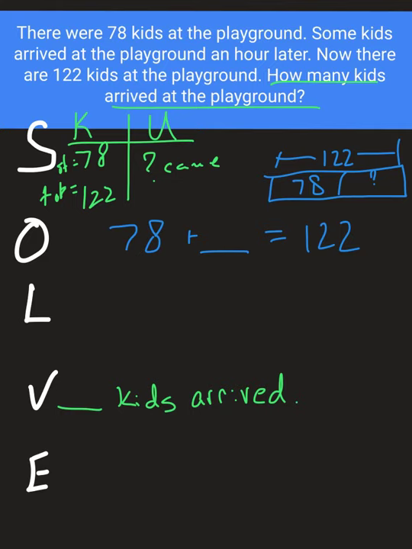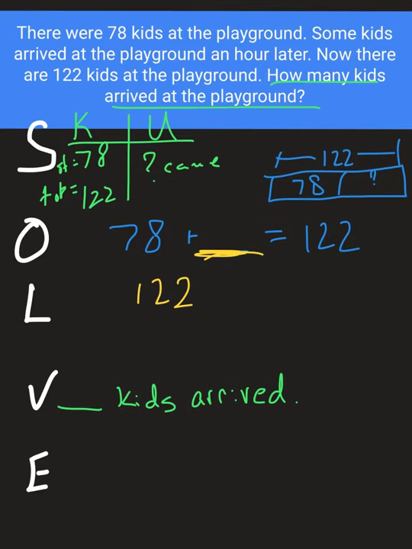Now, some people like to think, well, if it's a join problem, then you're adding. No, we have an unknown here for our solution equation. So when we launch this, we're going to subtract. Yes, it's a join problem, but we're looking for how many kids came in.